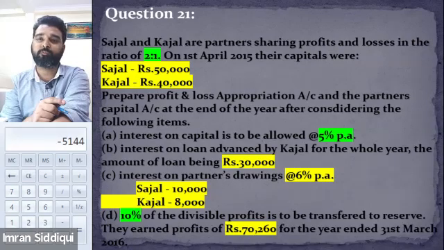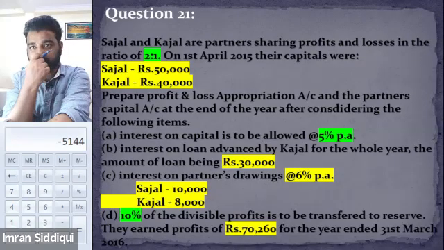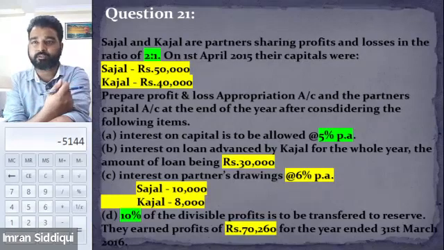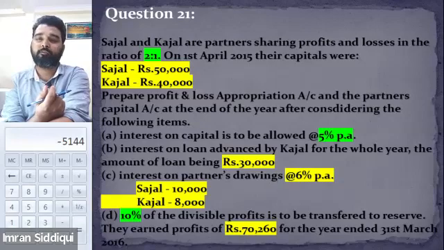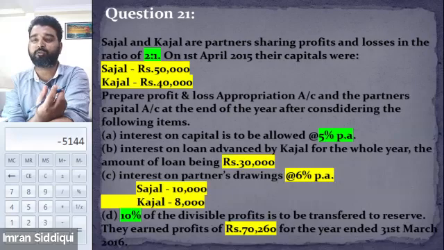But for now, let's move to point C. Point C says interest on partners' drawings is 6%. So partners have withdrawn certain amounts of funds from the business, and partners are entitled to claim interest at 6% per annum.